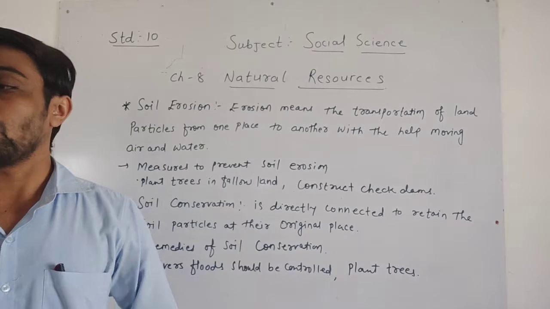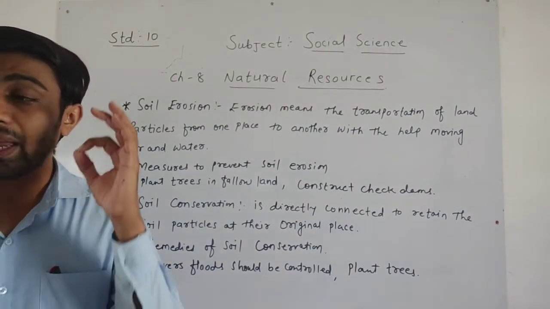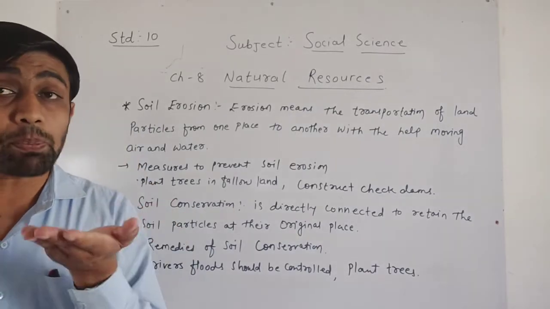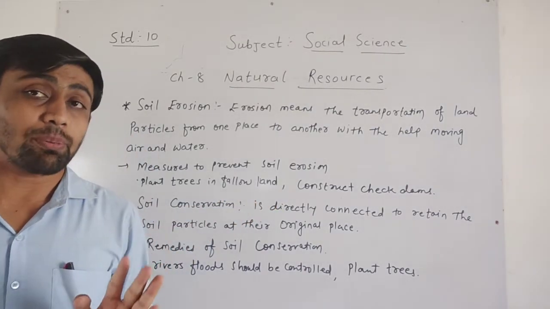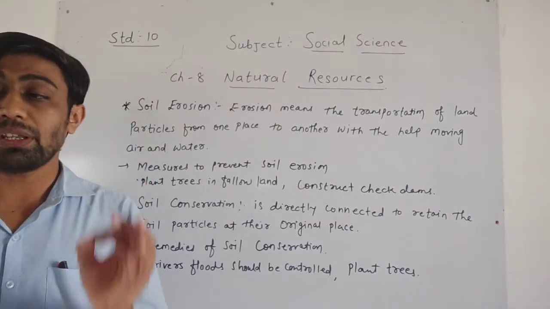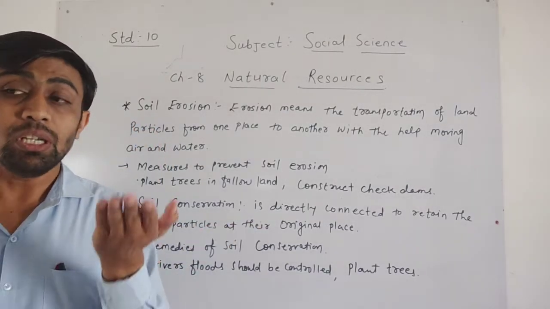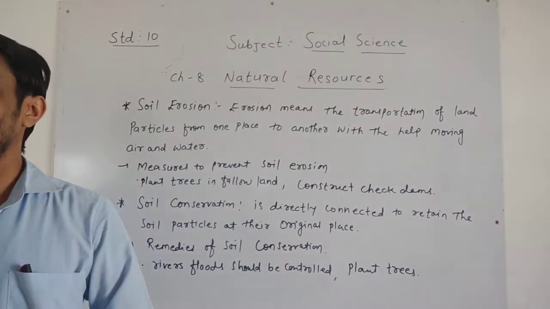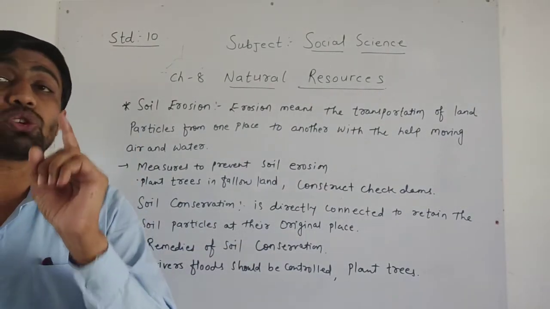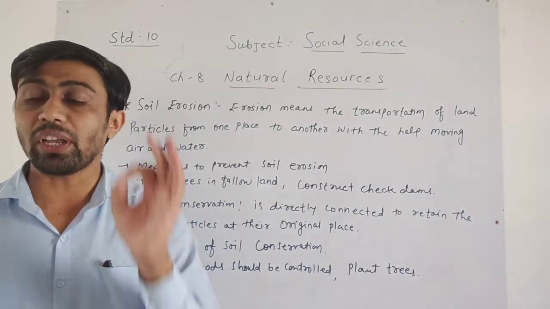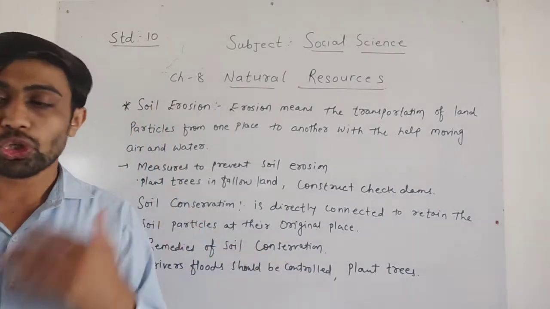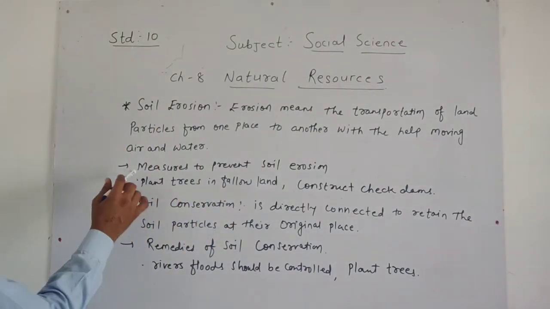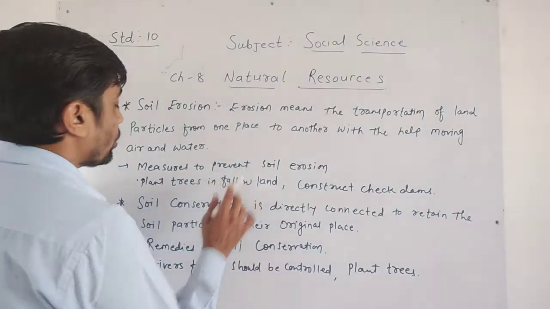We remember that if the soil particles are carried away because of heavy rains or stormy winds, then agricultural production decreases. So it is extremely necessary that we maintain the upper layer of the earth. This is the requirement, dear children: we have to maintain the upper layer for the agriculture sector. So soil erosion should be prevented if we are to take care of the upper layer of the soil. Now, which are the measures to prevent soil erosion, dear children?